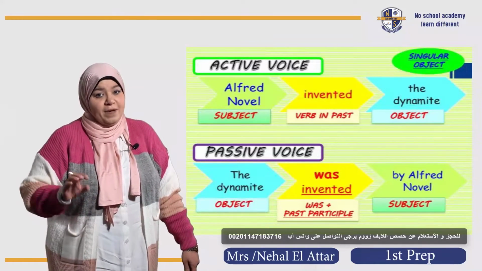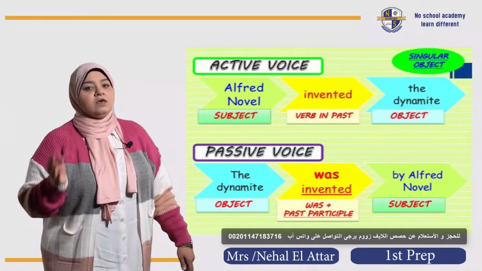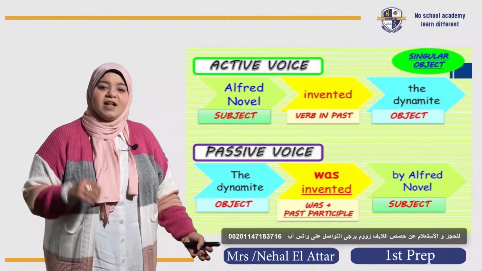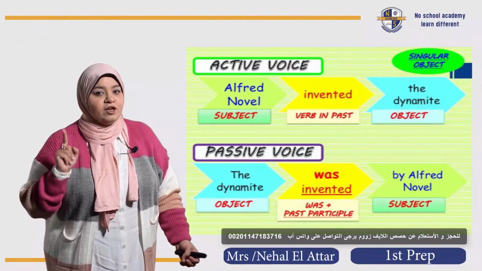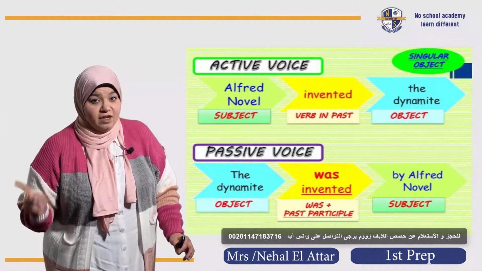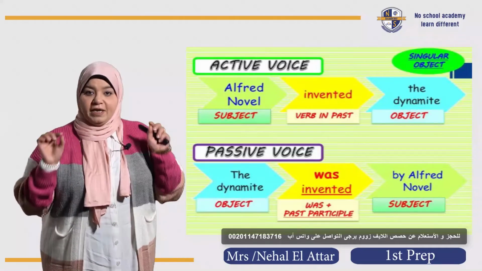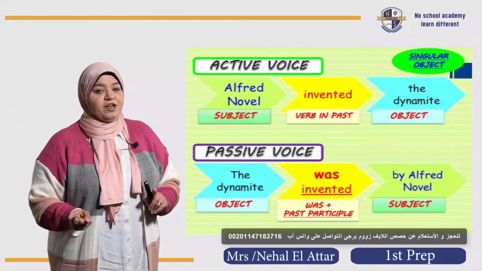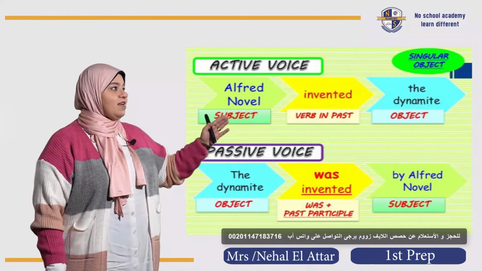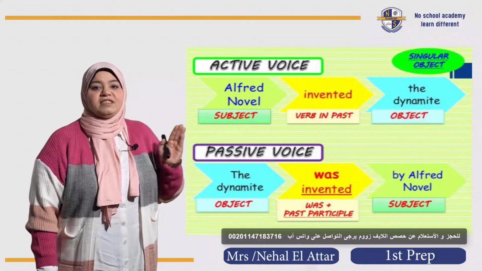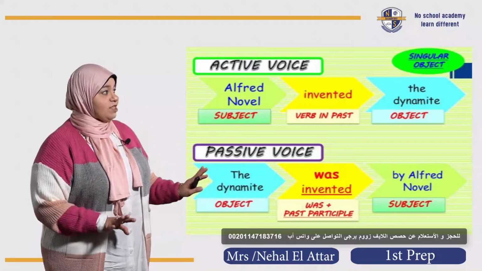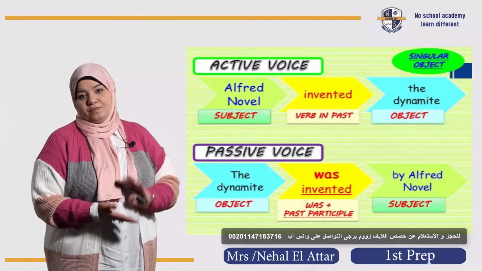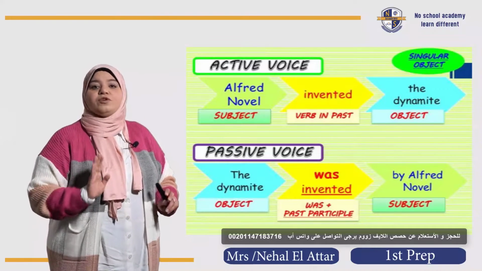The verb is not going to be in the past simple form that we know. So what? Pay attention. Yeah, we put the verb preceded with was or were and get the PP from the verb. Don't get confused between was and were plus verb plus ing and was and were plus PP. Here we have was and were plus the past participle, not the ing. Be careful of this. So again, this example is going to be the dynamite was invented by Alfred Nobel. In some books, as I told you, you're going to be asked just to say the dynamite was invented, not by whom. Okay, you're going to stop after was invented.